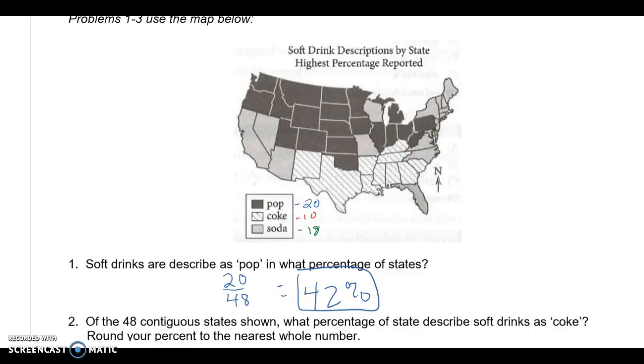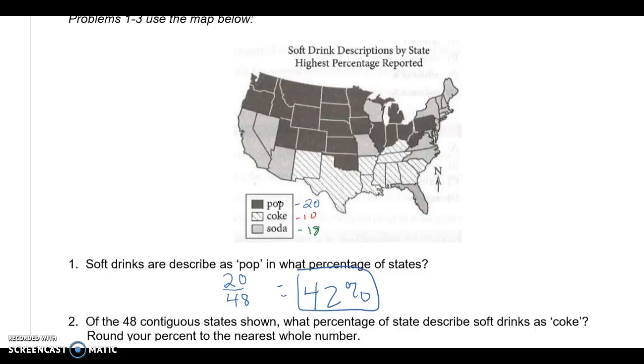First thing I want to do is take all my data here, this pop, Coke, and soda, and attach some numbers to it. So I added up all of the darker states here that have pop, and that was 20 of them. The ones with the lines on it, that's Coke, there's 10 of those. And then the grayish ones, that would be the soda, there's 18 of those.